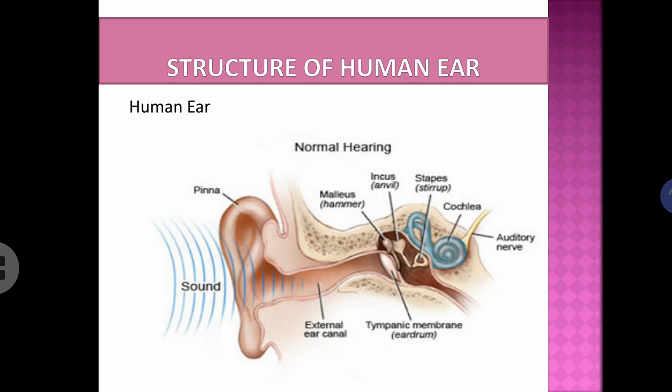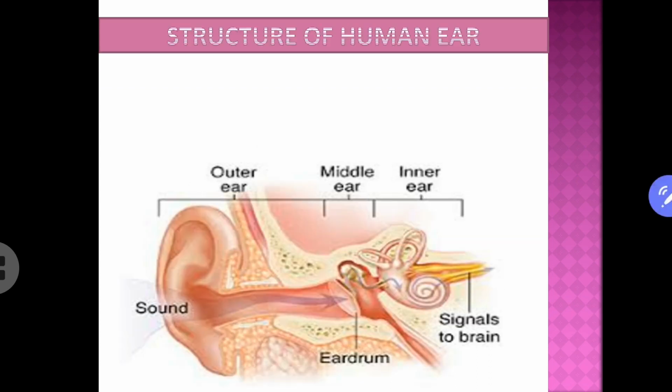Right? So hence we are able to interpret the particular sound, or these electrical signals reaching the brain help us to hear that sound. So the human ear has the outer ear collecting the sound vibrations, the middle ear amplifying the sound vibrations, and the inner ear converting these amplified sound vibrations into electrical signals.